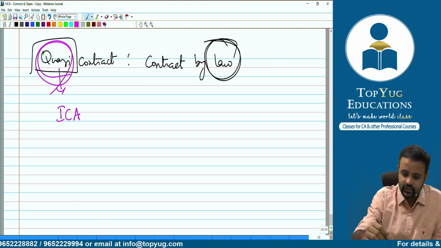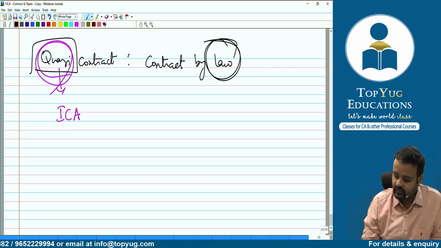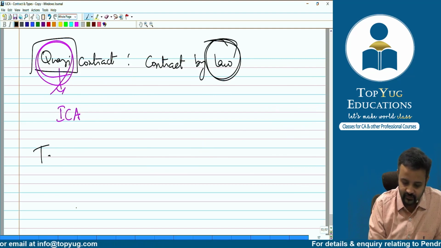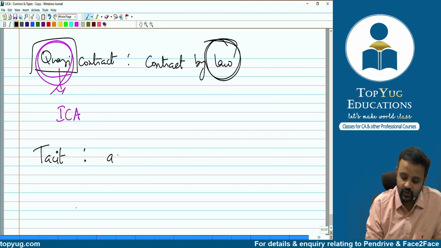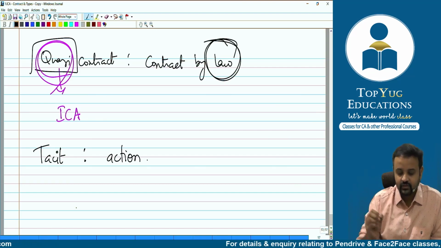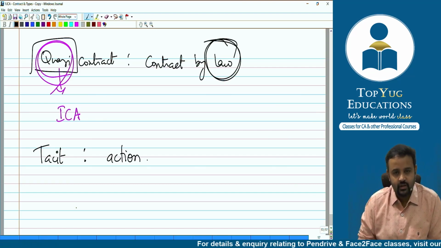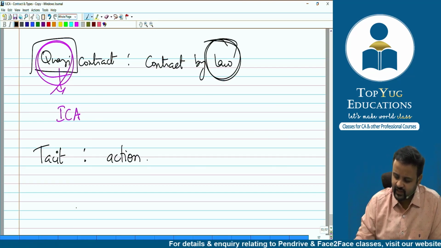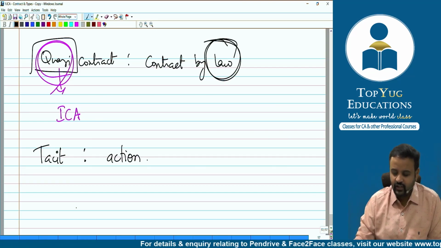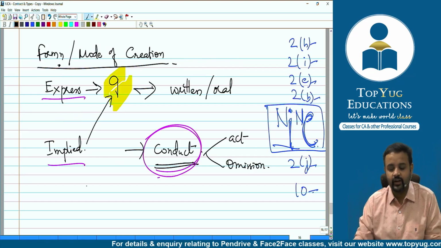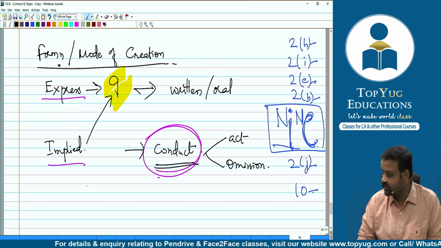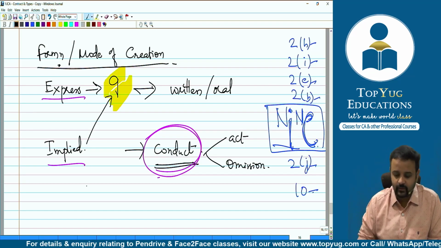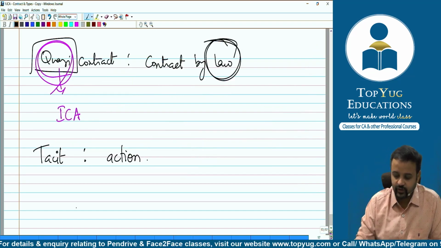Great. So now we have understood express, implied, quasi, right? Now let's talk about tacit. Tacit contract means based on some action. Sir, based on some action, that means it's like implied only. Yes, sort of, maybe implied contract. When we say implied contract, we say a contract which is based on conduct, which is nothing but act or omission, isn't it? So it's sort of that, we can say.